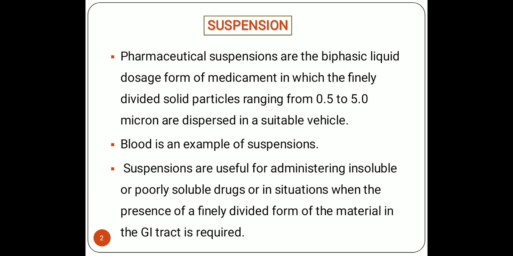The thing to be remembered in the definition is that you have to mention that these are biphasic liquid dosage forms. The solid particle size ranges from 0.5 to 5 micron and they have to be dispersed in a suitable vehicle.